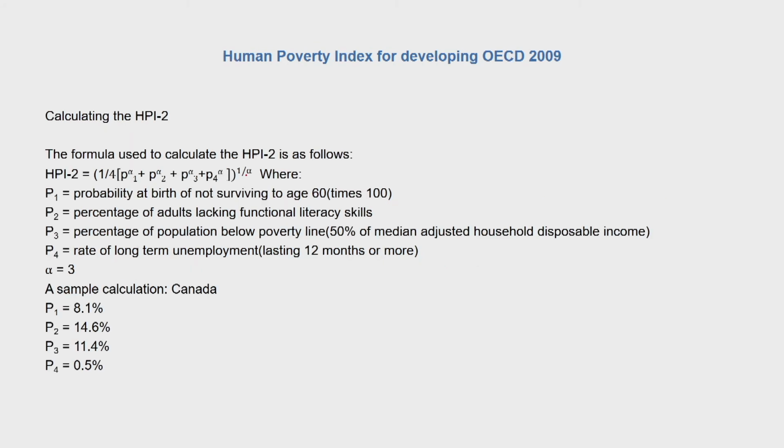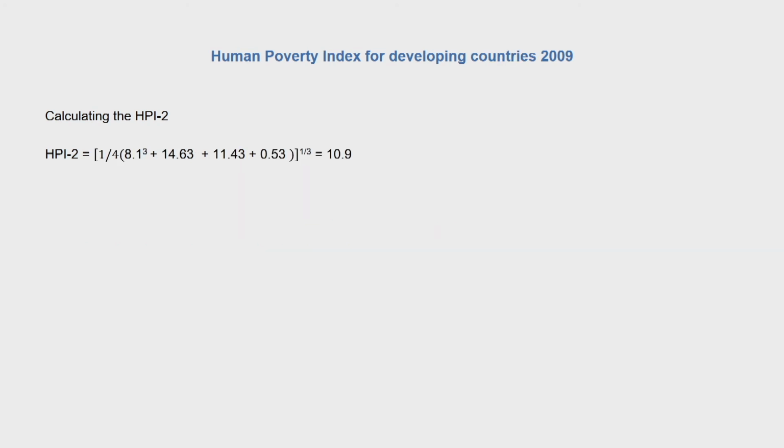Then a similar formula is used for calculation of HPI 2. This illustration here shows the calculation for Canada, which is a developed country, and the HPI 2 shows a value of 10.9.